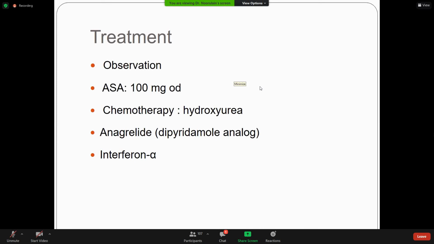It is divided into different risk groups. If there is bleeding or thrombosis, management will be different.